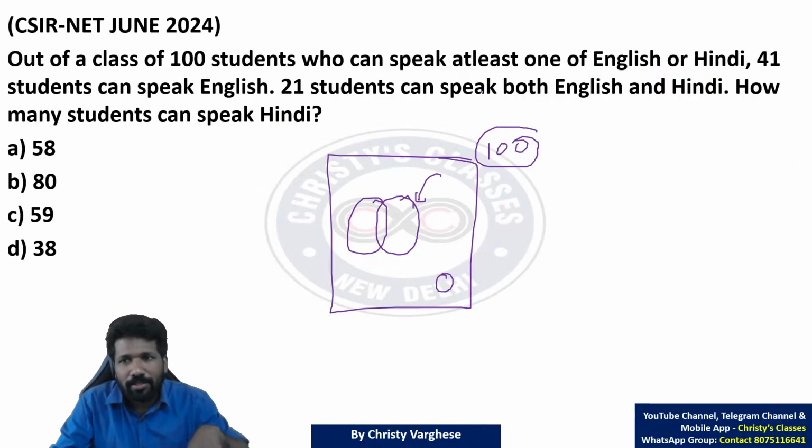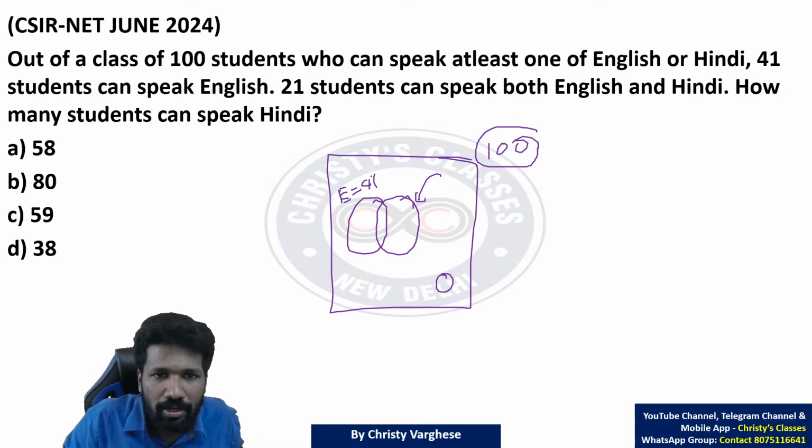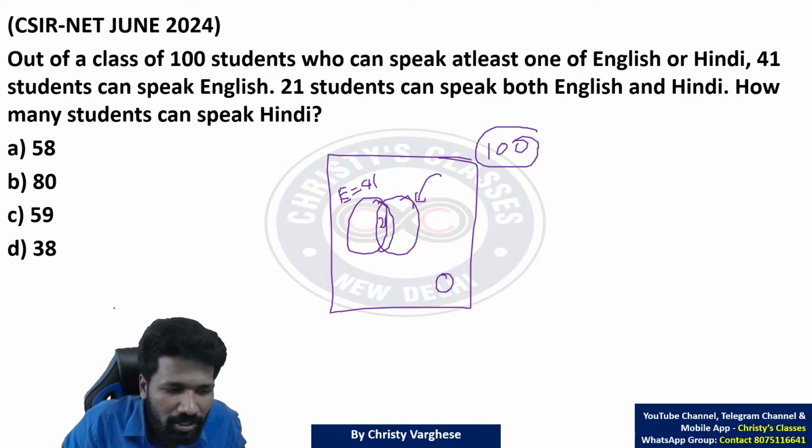Okay, anyway, 41 students can speak English. 41. 21 can speak both English and Hindi. Both English and Hindi means in this intersection region. I will redraw the picture so that it is more clear. So 21 are in the intersection region.